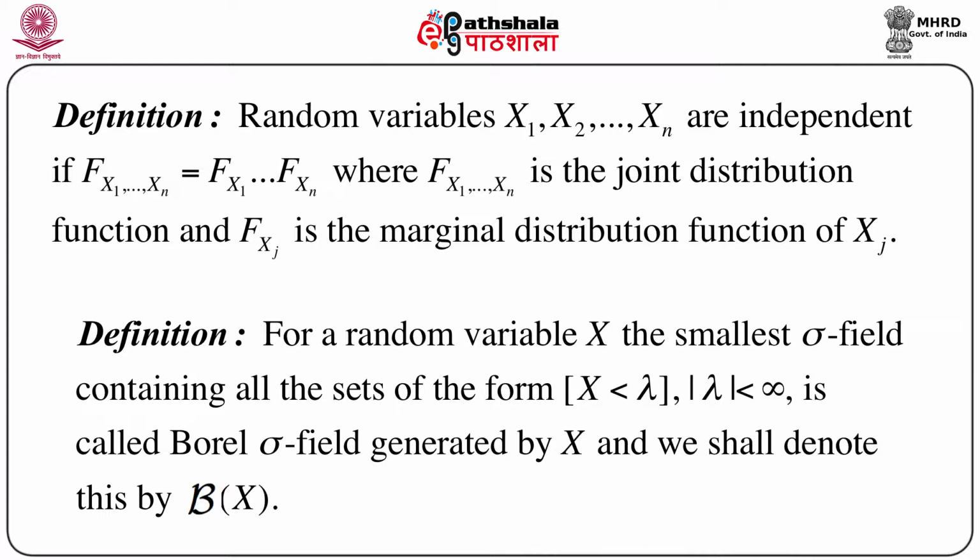that is, joint distribution function of x1, x2, ..., xn, that is capital F of x1, x2, ..., xn, is nothing but the product of individual distribution functions. That means capital F of x1, x2, ..., xn equals capital F of x1 times capital F of x2 times ... capital F of xn. Well, obviously capital F of x1, x2, ..., xn is a joint distribution function, and for j equals 1 to n, capital F of xj is a marginal distribution function of xj.